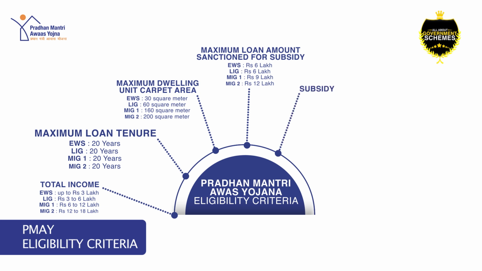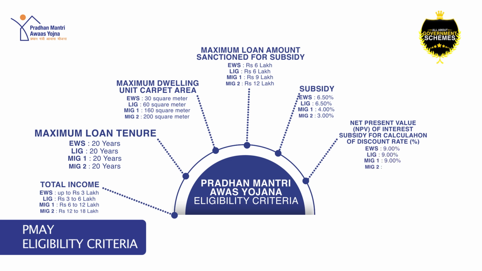Subsidy under the category of EWS is 6.50%. For LIG, it's 6.50%. For MIG1, it's 4%. And for MIG2, it's 3%. Net present value, which is NPV of interest subsidy for calculation of discount rate, is 9% for all the categories. Maximum interest subsidy amount for EWS is 2,67,280 rupees. For LIG, it's 2,67,280 rupees. For MIG1 it's 2,35,068 rupees and for MIG2 it's 2,30,156 rupees.